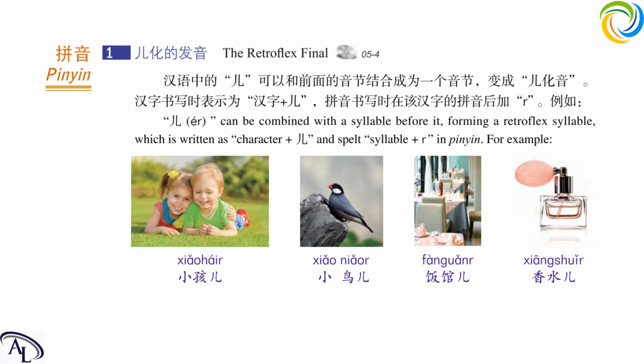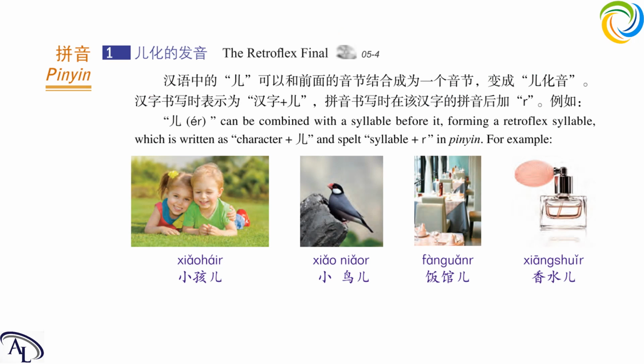Now let's move on to the retroflex final. In Chinese, this character 儿 can be combined with a syllable before it to form a retroflex syllable, especially in northern cities of China, which is written as the character plus 儿, and it is spelled as the syllable plus r in pinyin.